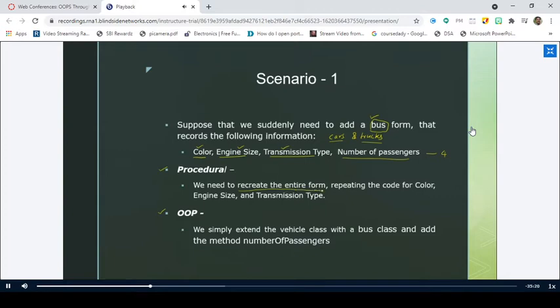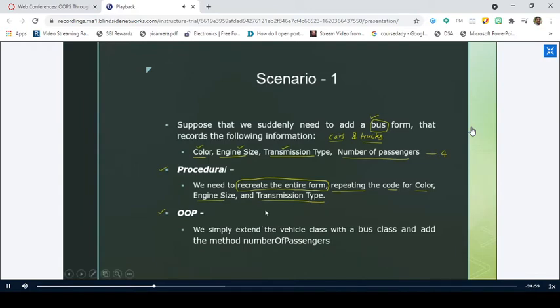This is the disadvantage we have. So we have to recreate the entire form starting from scratch, and some repetition occurs in the code for color, engine size, and transmission type. So there is no reusability of code in procedure-oriented programming, right?